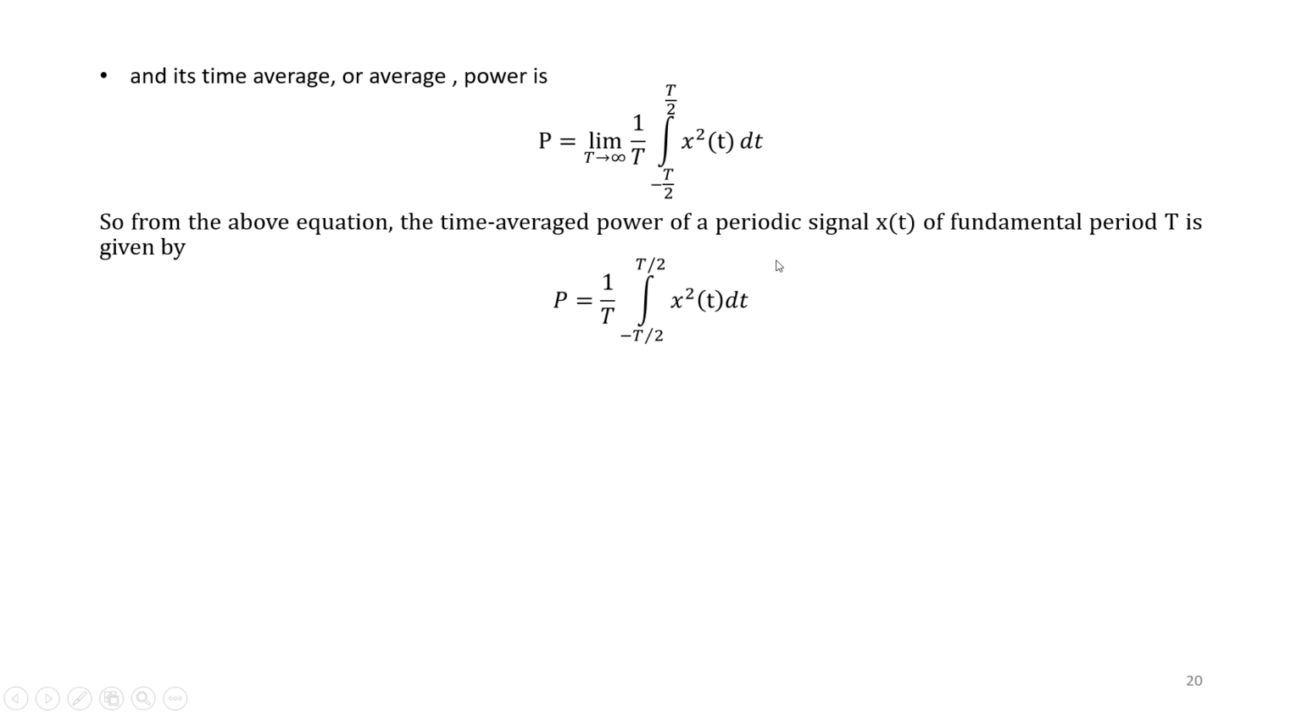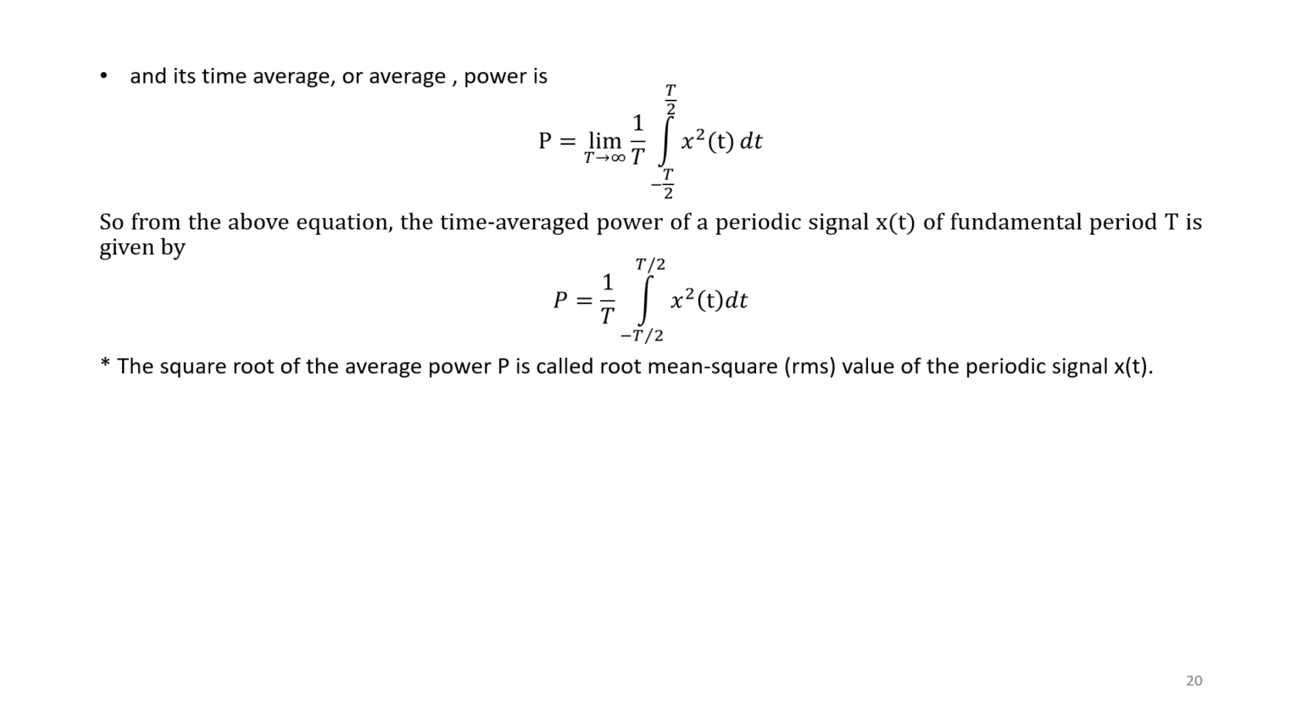So from the above equation, the time average power of a periodic signal x(t) over a fundamental period T, if we know this T value as the fundamental time period, we are going to find the power for a fundamental time period only. So we can take out the limit: 1 by T integration from minus T by 2 to T by 2 of x square t dt is the fundamental period power, meaning the power within that fundamental period of the periodic signal x(t). The square root of the power is called the root mean square.